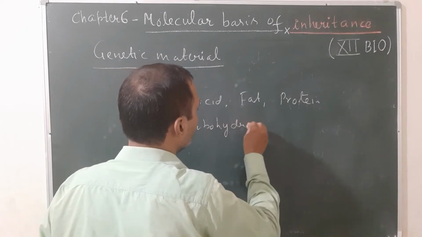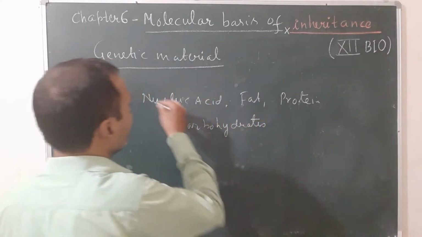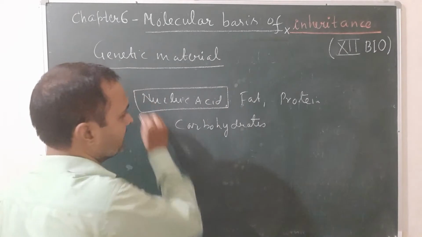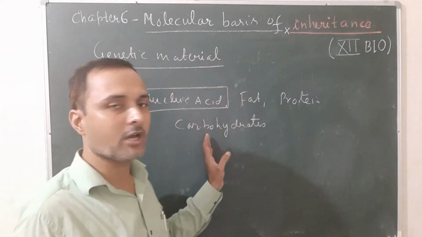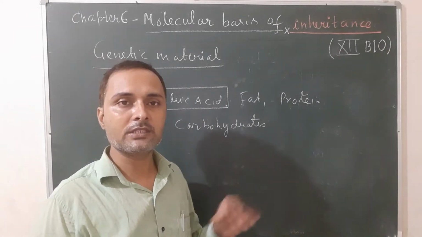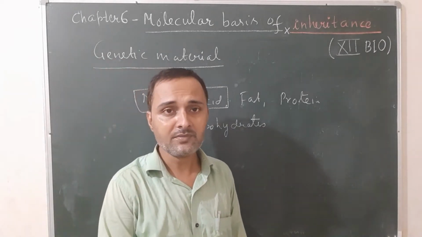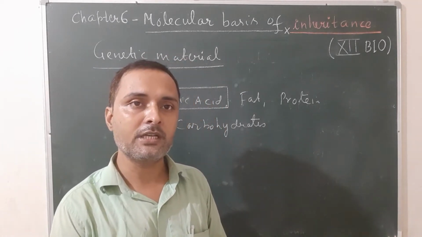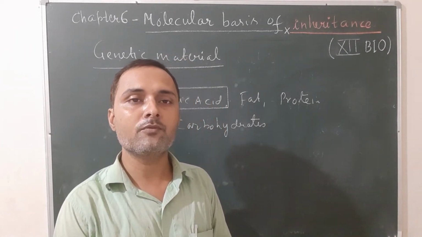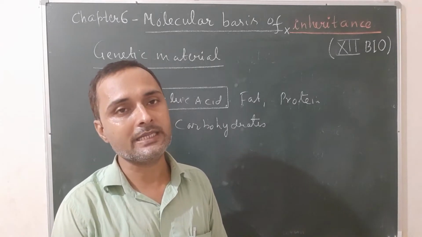But out of these, only nucleic acid is considered as genetic material because it has some features that are not found in the other biomolecules. So once again, what is genetic material? The substance which helps to store genetic information and transmit it from one to the next generation.